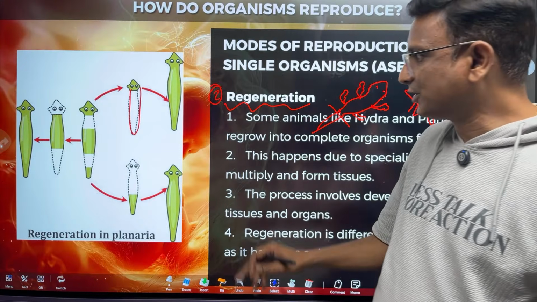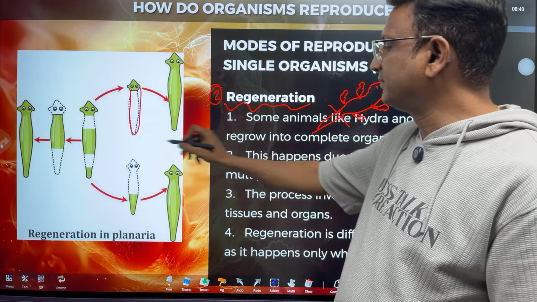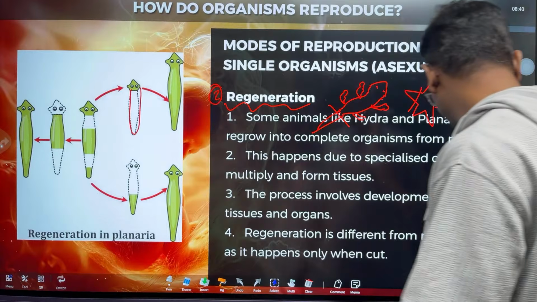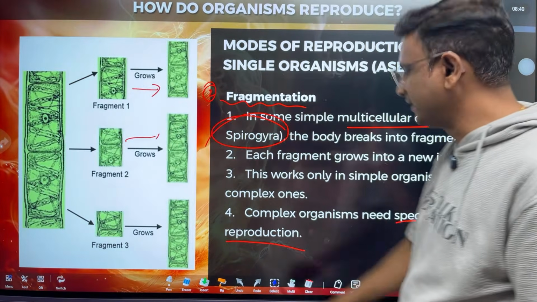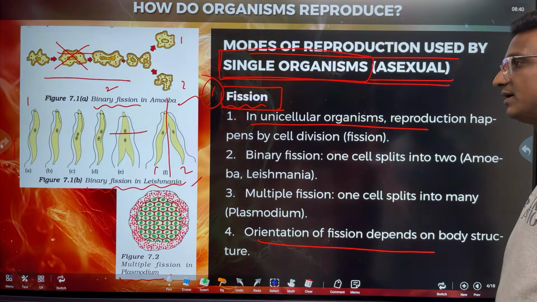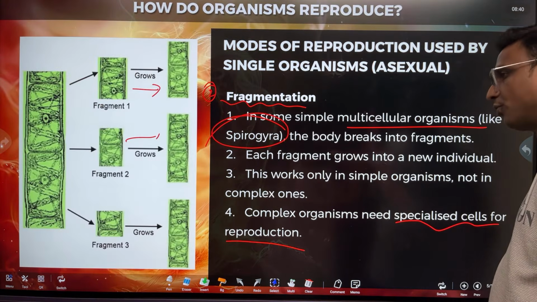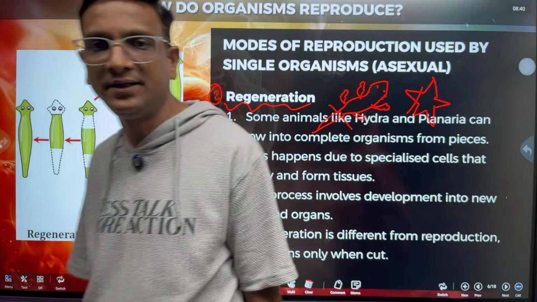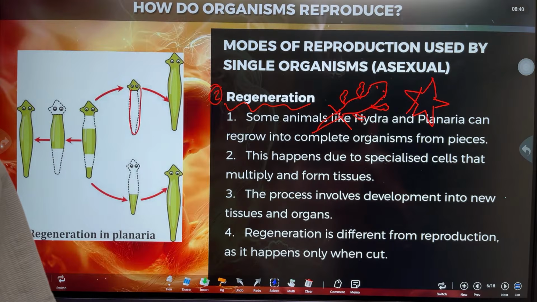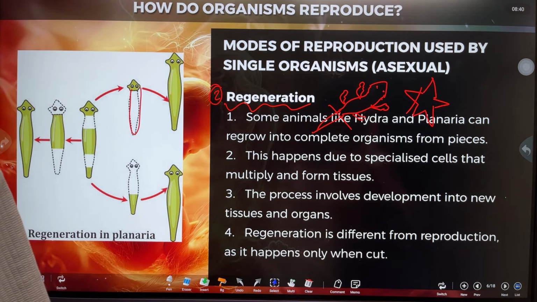But you may get a doubt: sir, you are telling that from three parts, three organisms grow. In the previous case, we have seen fragmentation. The three parts are growing into three organisms. Both may be similar, regeneration and fragmentation. Did you get that doubt? Are they similar or different? Anybody?